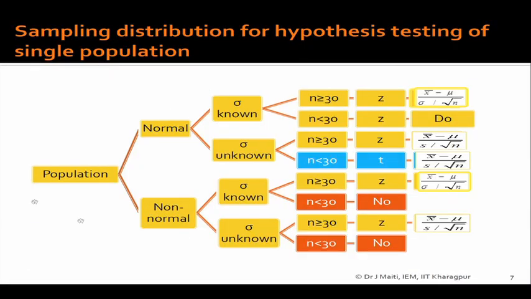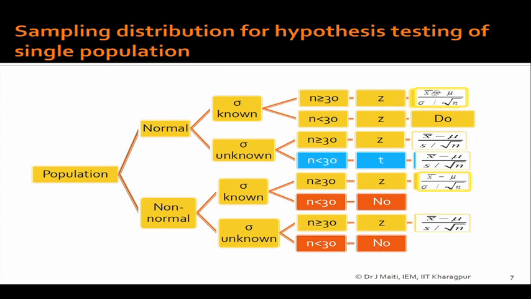You see this figure, and I know that last class you have also seen the same thing. What we are talking about here is whether the population is normal or non-normal, whether sigma is known or unknown, and the condition of the sample, that means the size of the sample, whether it is large or small. Depending on this, as we have seen under interval estimation, the statistic may follow Z distribution, may follow T distribution, or you may not get any parametric distribution.